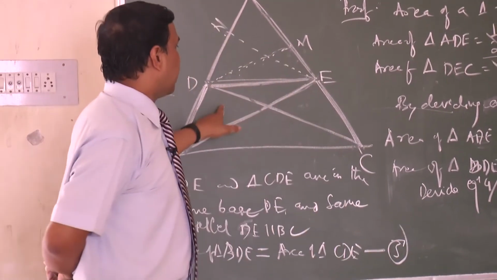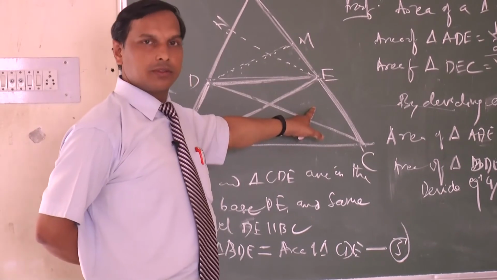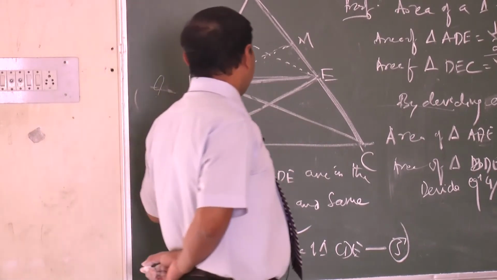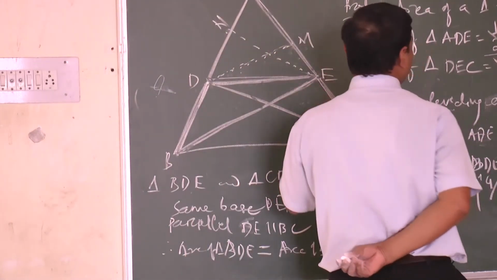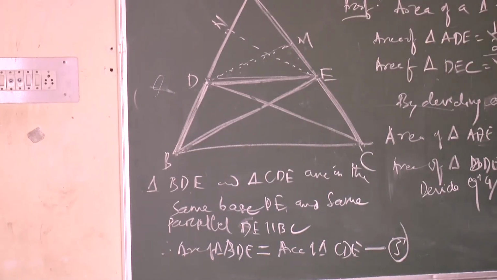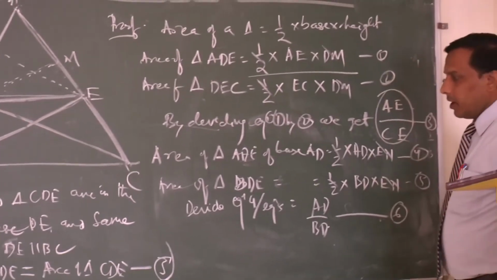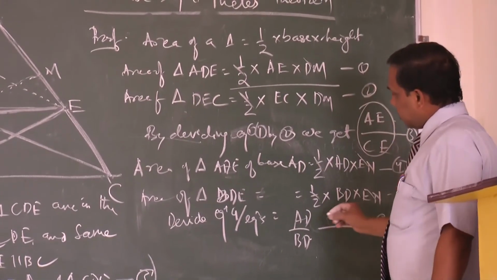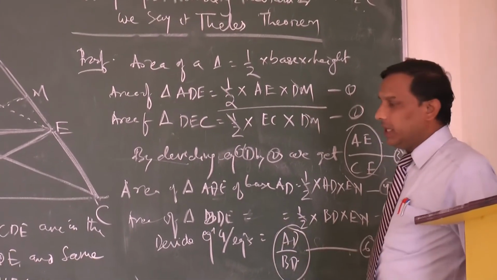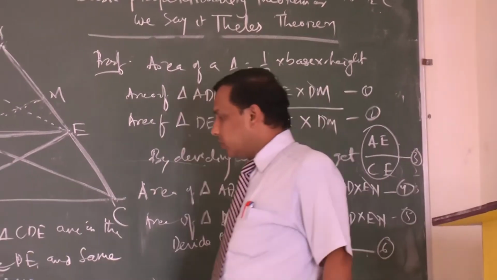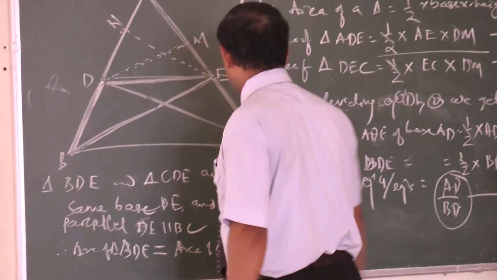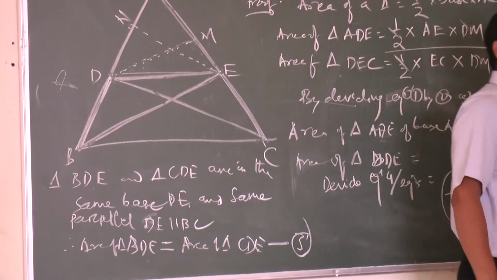The area of this triangle is equal to area of this triangle. Clear? From equation 1 you have got AE by EC. In equation 2 you got AD by BD, and in equation 3 you got area of triangle BDE is equal to area of triangle CDE.